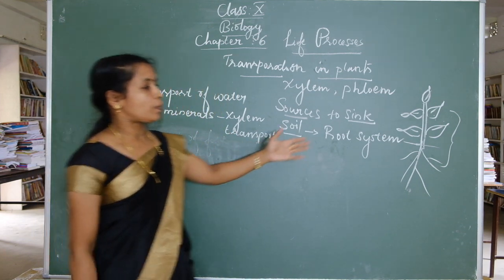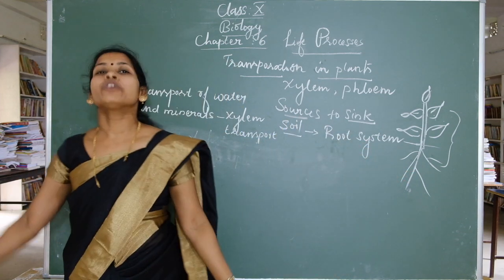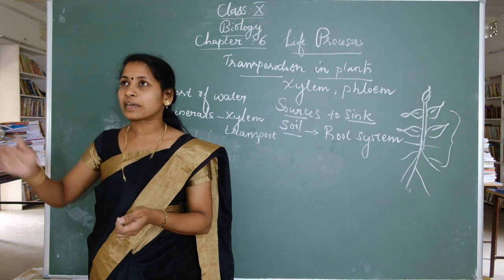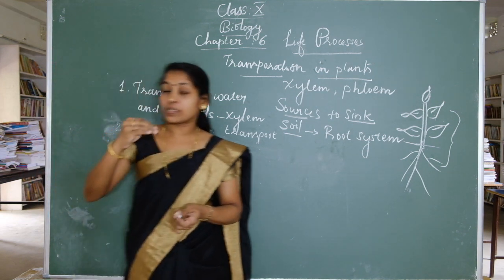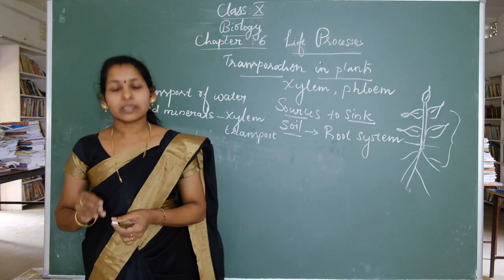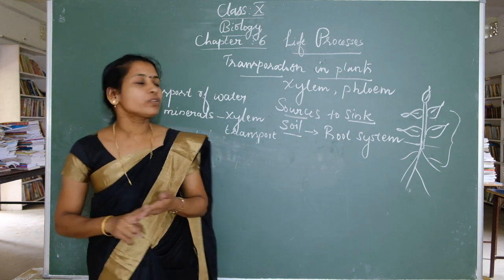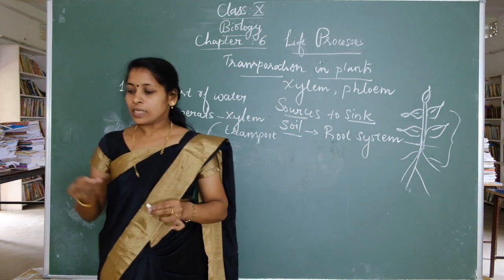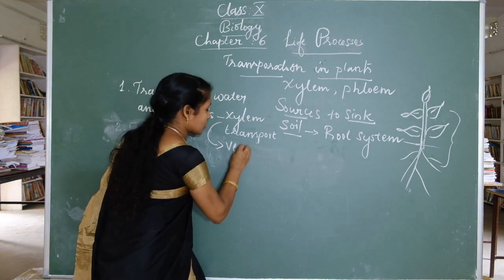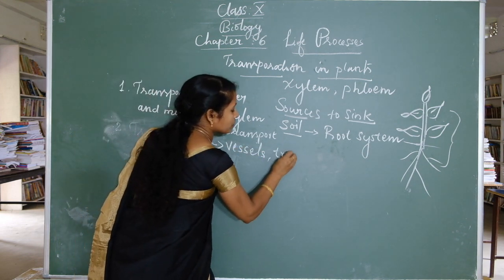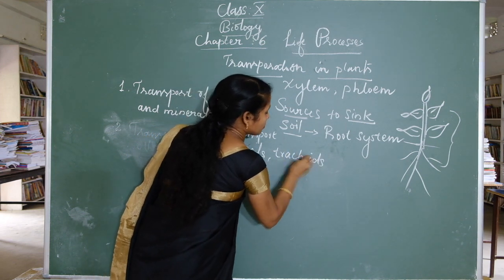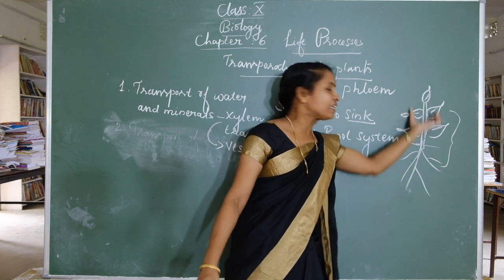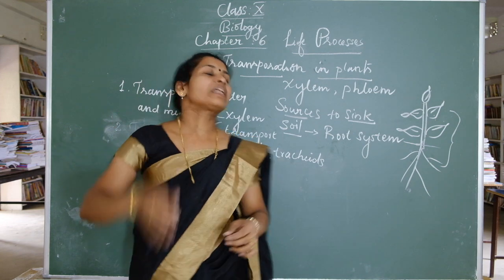Here, terrestrial plants means those plants that live in the soil. Now in terrestrial plants, in xylem tissue, vessels and tracheids are interconnected to form a continuous system of water conducting channels reaching all parts of the plant. What are the tissues involved in xylem? Xylem vessels and tracheids of the root, stem and leaves are interconnected to form channels reaching all parts of the plants.